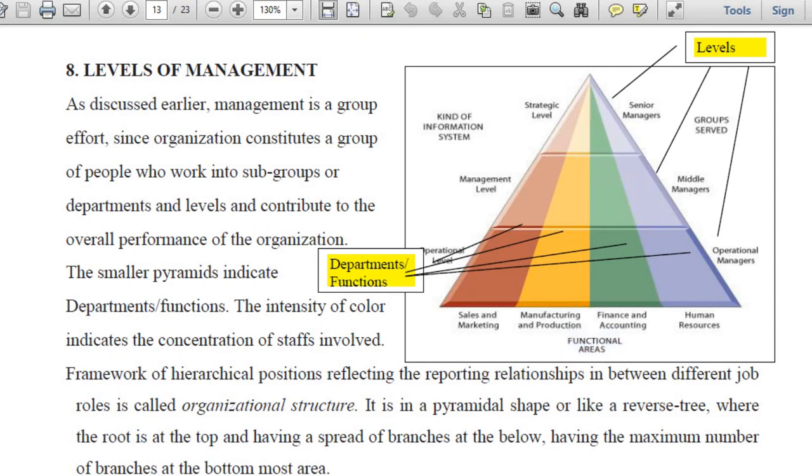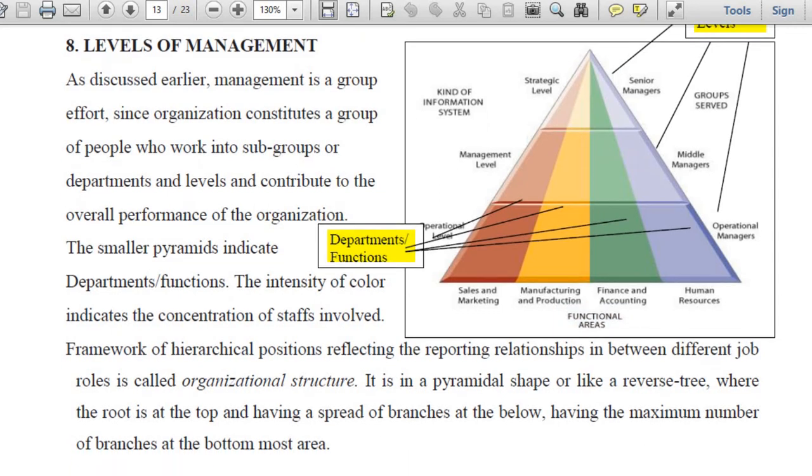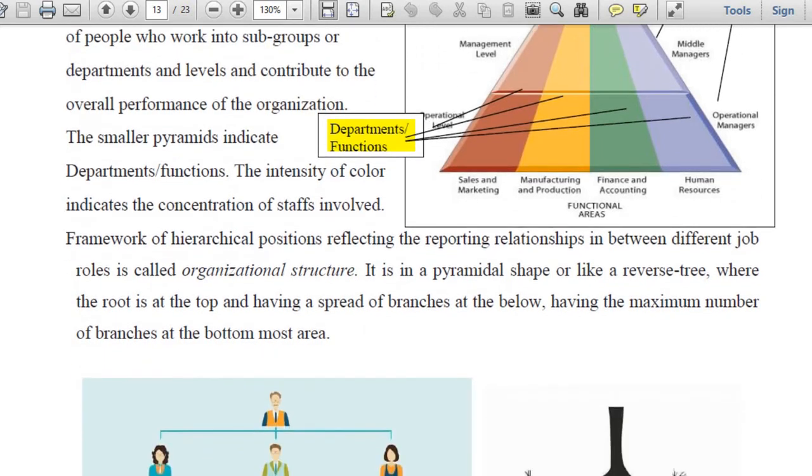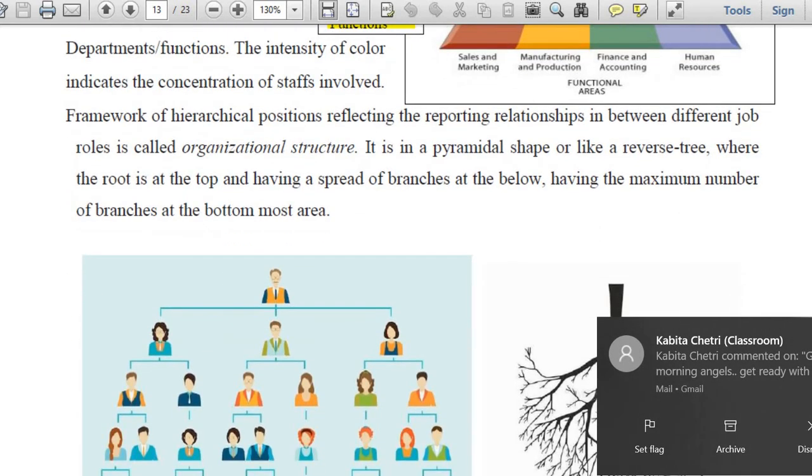Okay, now let's proceed. I think you have understood this diagram. Go through the diagram. If you have any doubt, just let me know.